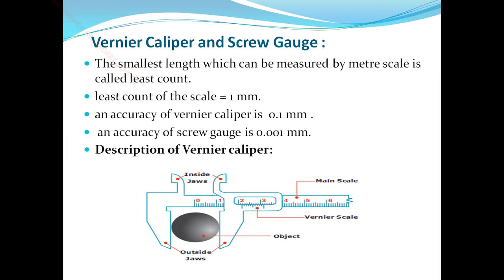The second type is derived quantities. What are derived quantities? Quantities which can be expressed in terms of fundamental quantities. Examples: area, volume, density, velocity, acceleration, force, etc. These are the derived quantities.